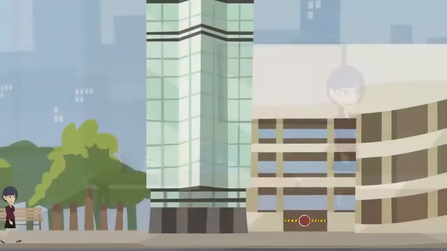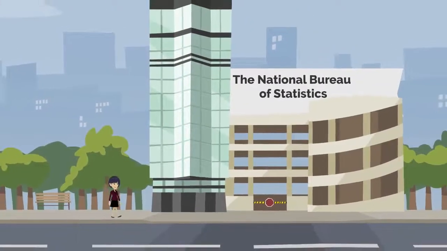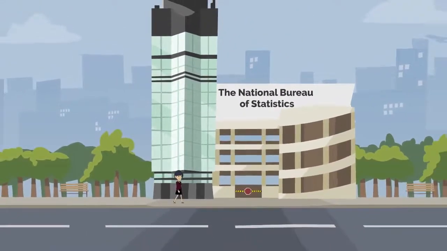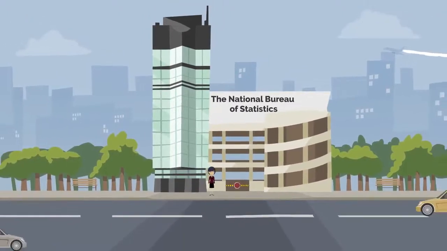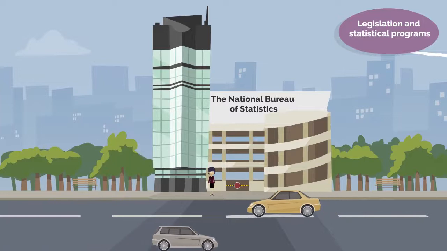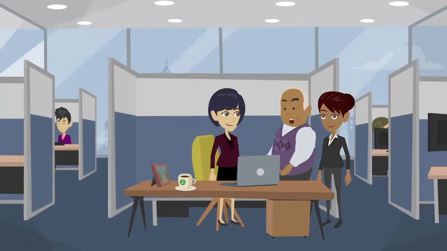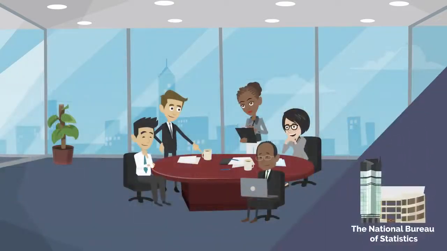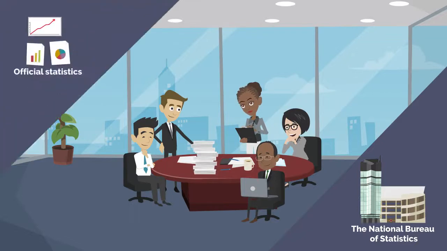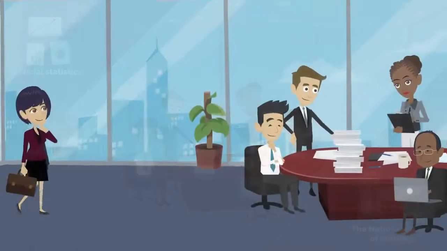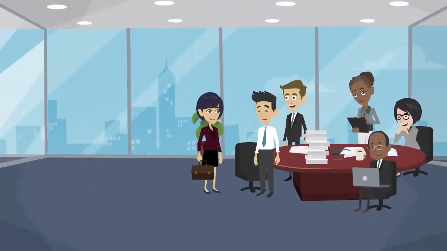She realizes that she could obtain statistical information from the National Bureau of Statistics, a designated producer of official statistics specifically mentioned in the legislation and statistical programs. Fiona's colleagues from the ministry also inform her that a specific unit within the ministry itself is an authorized producer of official statistics. The unit works closely with the National Bureau of Statistics and, among others, uses the administrative data from the ministry's database to produce official statistics on health-related issues. Fiona decides to contact colleagues from the unit.